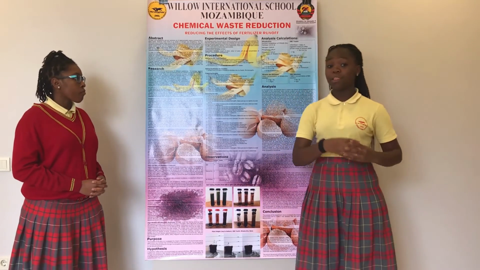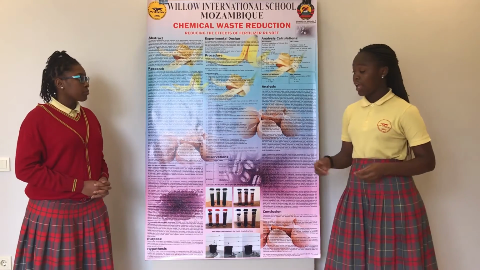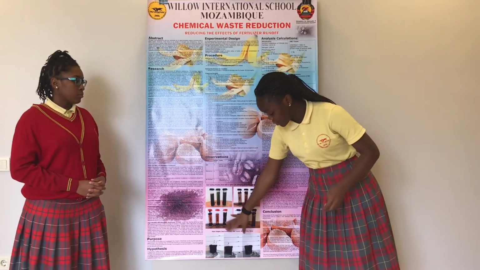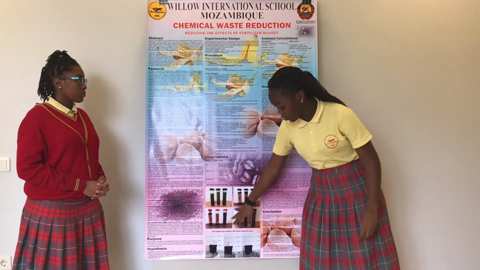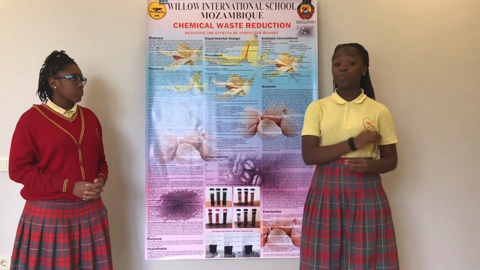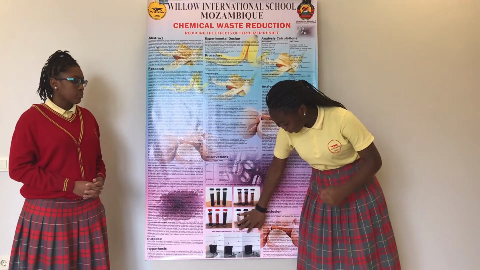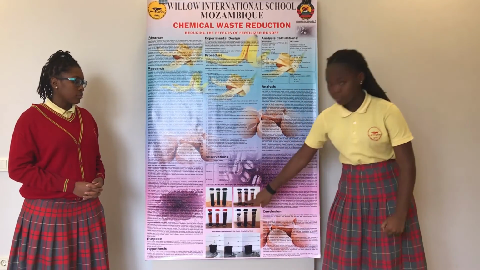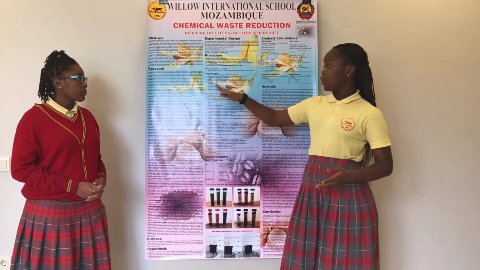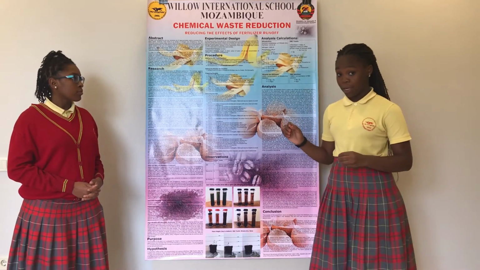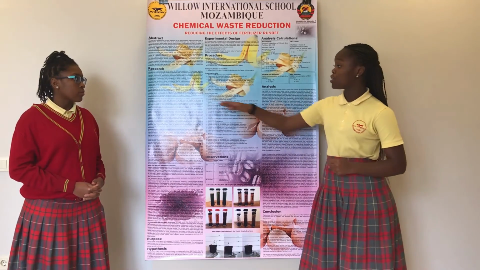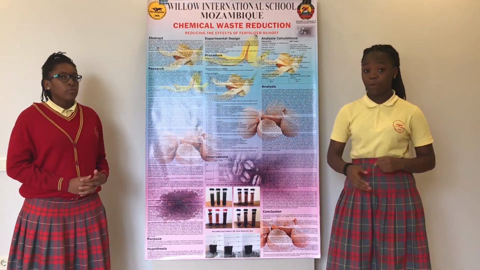Then take 25 milliliters of Miracle-Gro fertilizer and pour it into the pots that are labeled Miracle-Gro fertilizer. Then take 25 milliliters of water and put it in the 4 pots that are labeled as none. Then water each pot once a day for a week. And finally, record all the observations during the process.